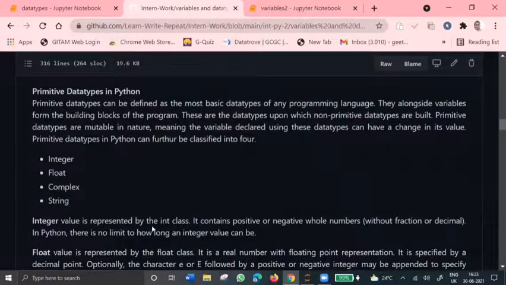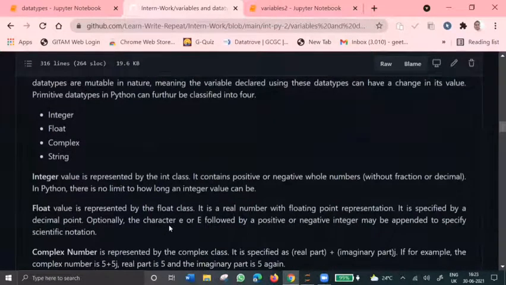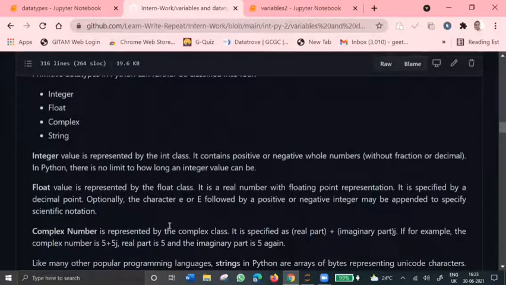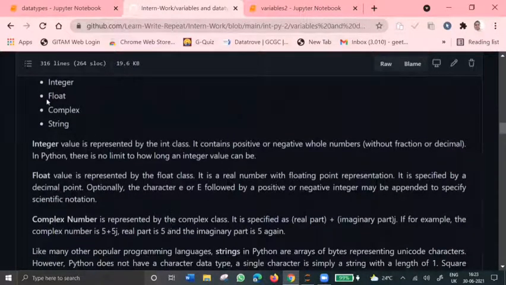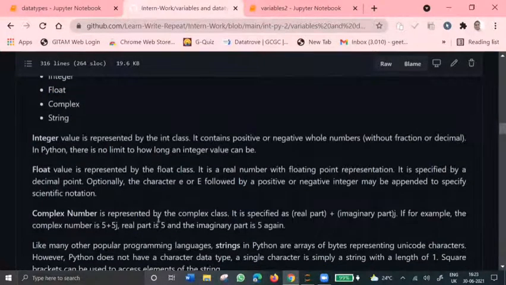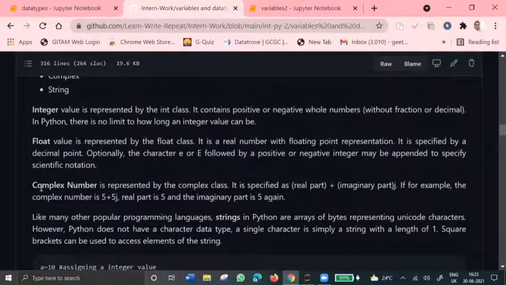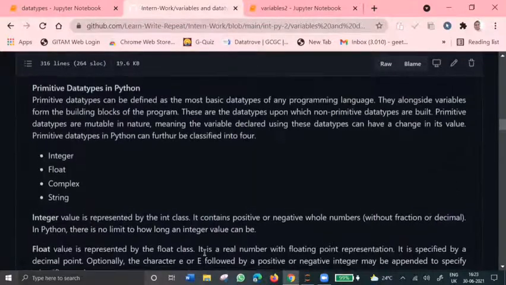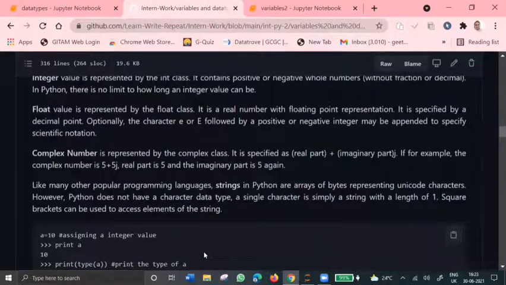Integer data type belongs to the int class. It can hold positive to negative whole numbers without any decimal or fraction value. Float is used to hold decimal or fraction values. There is no limit to the length of the value. And complex is used to represent the complex class. It is specified as a real number plus j times the imaginary part. String is used to hold a group or bunch of characters together which are enclosed within single or double quotes.